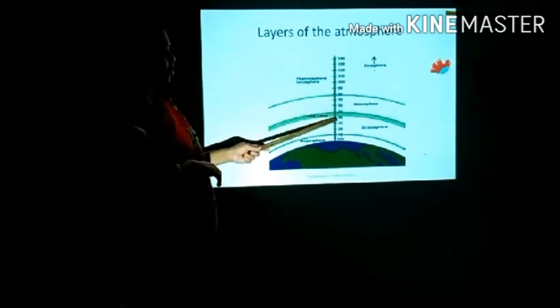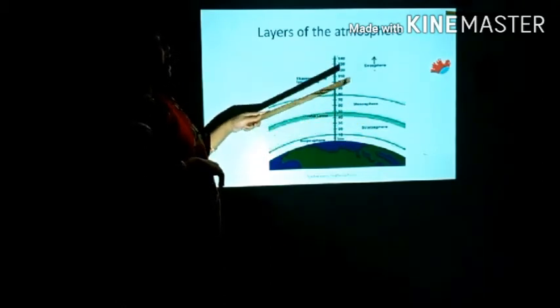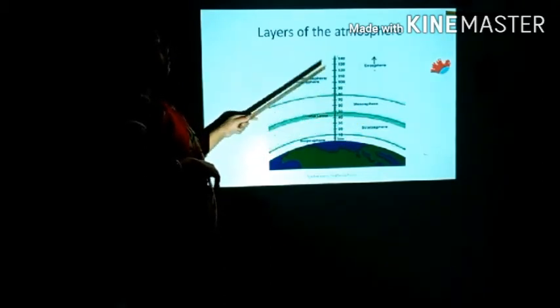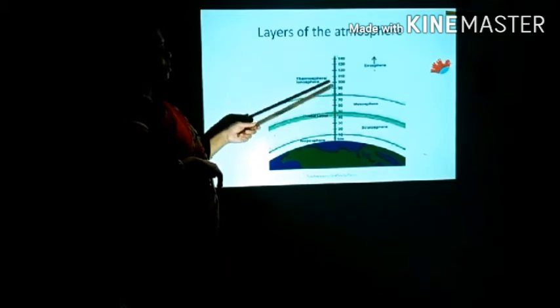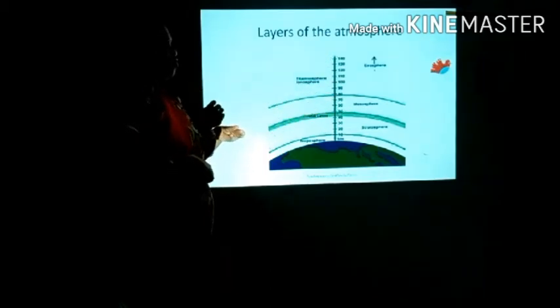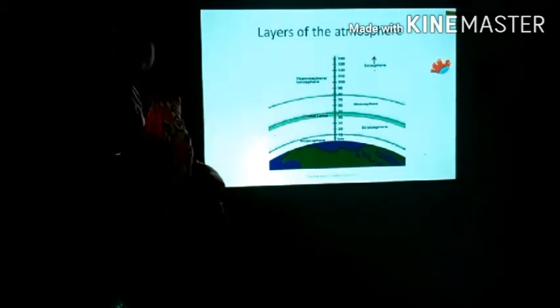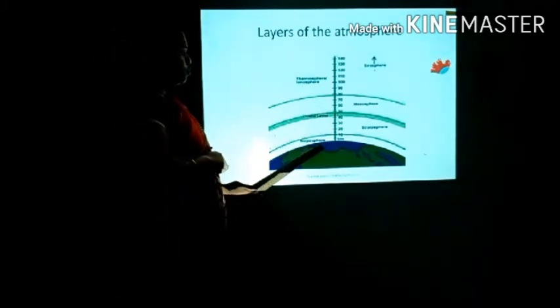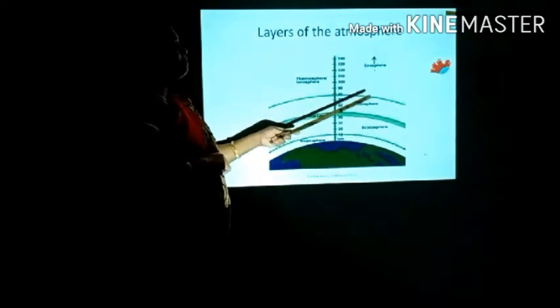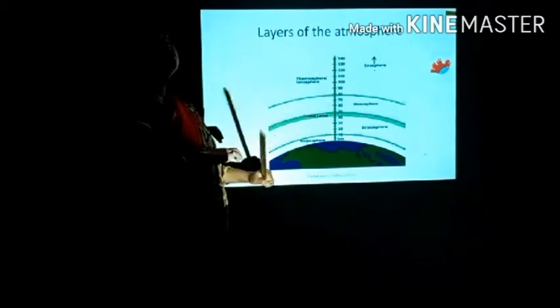Then beyond that, 50 to 80 km, there is the mesosphere, and after the mesosphere there is the ionosphere or thermosphere, and after that there is the exosphere. After the exosphere we enter into space. Like this, how many layers are in the atmosphere? Troposphere, stratosphere, mesosphere, thermosphere or ionosphere, and exosphere.